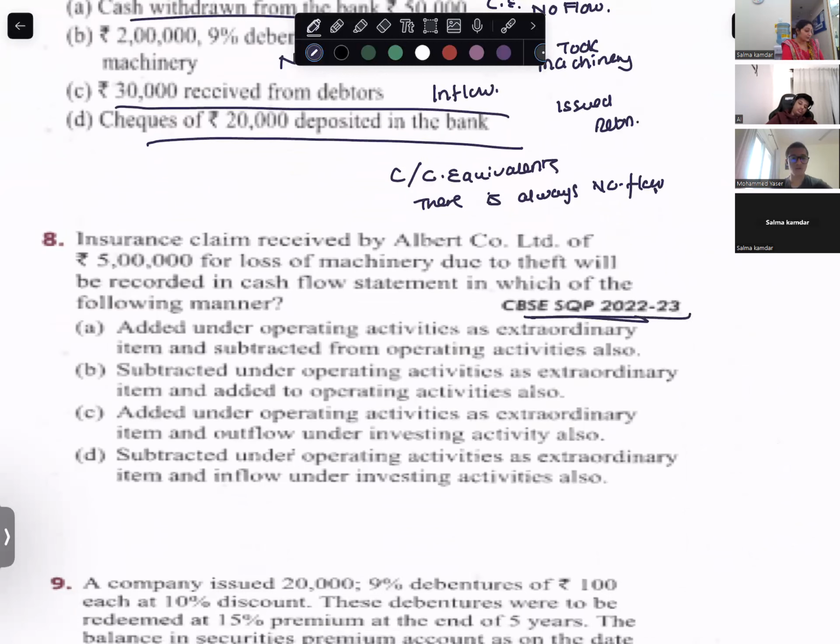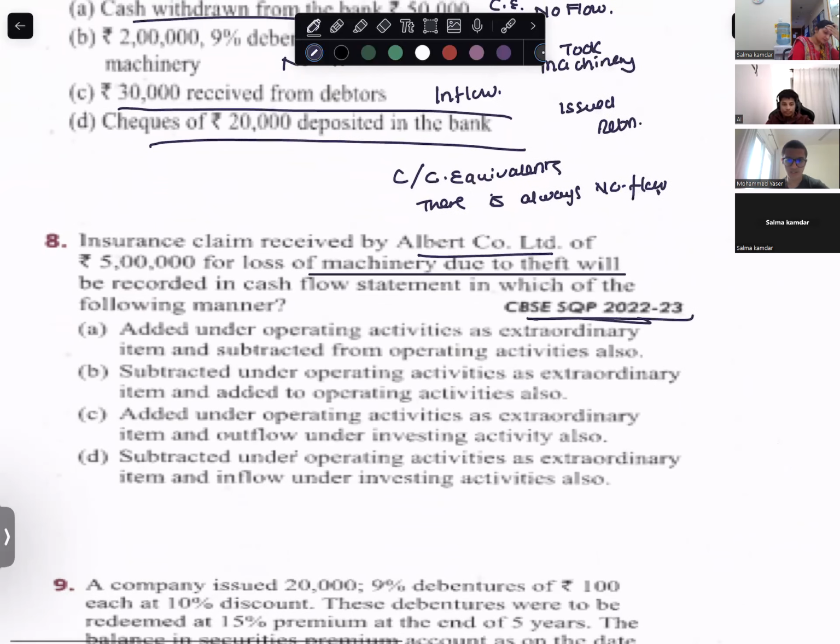Specimen paper 2022-23. What do they want? Come on, read the question, Yasir. Insurance claim received by Albert Co. Limited of 5 lakh for loss of machinery due to theft will be recorded in cash flow statement in which of the following manner?